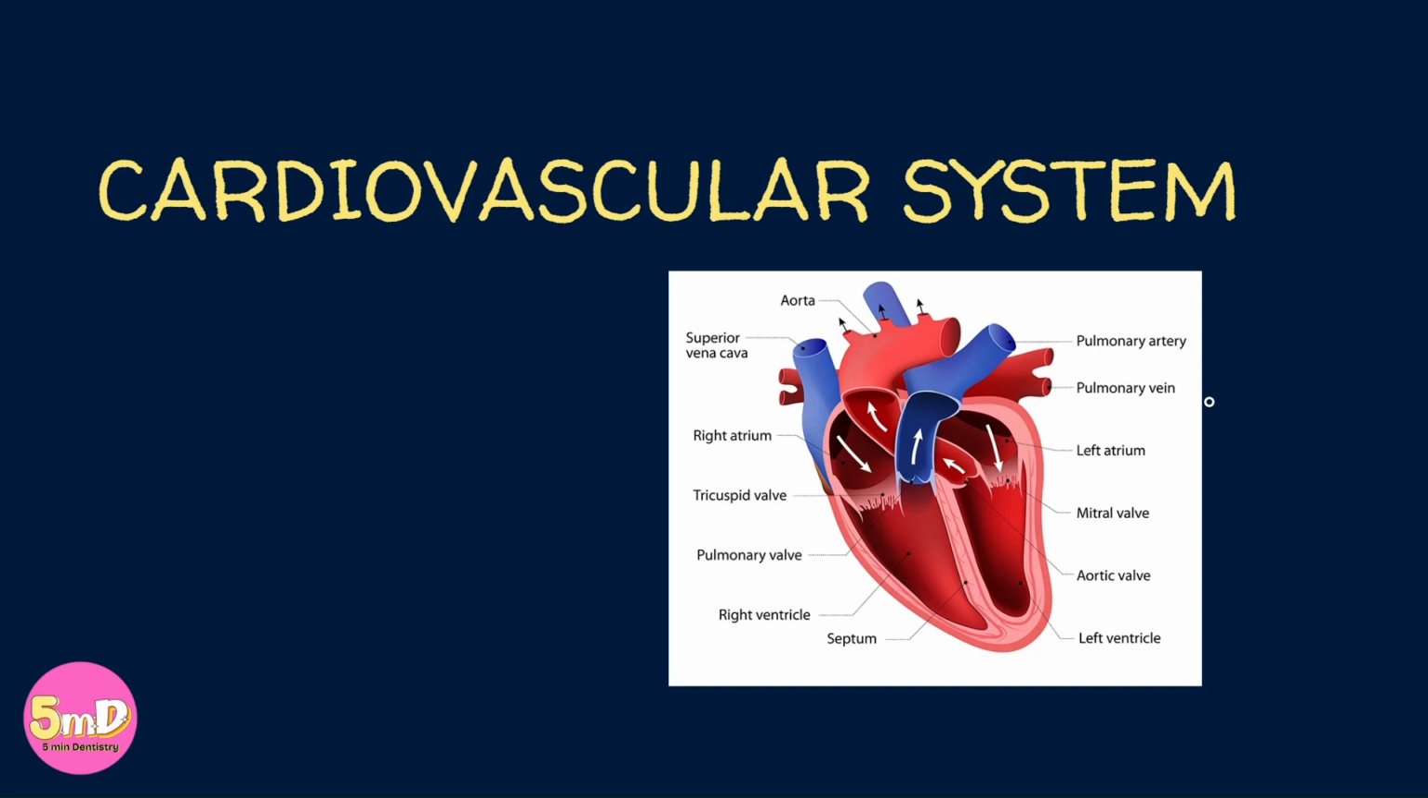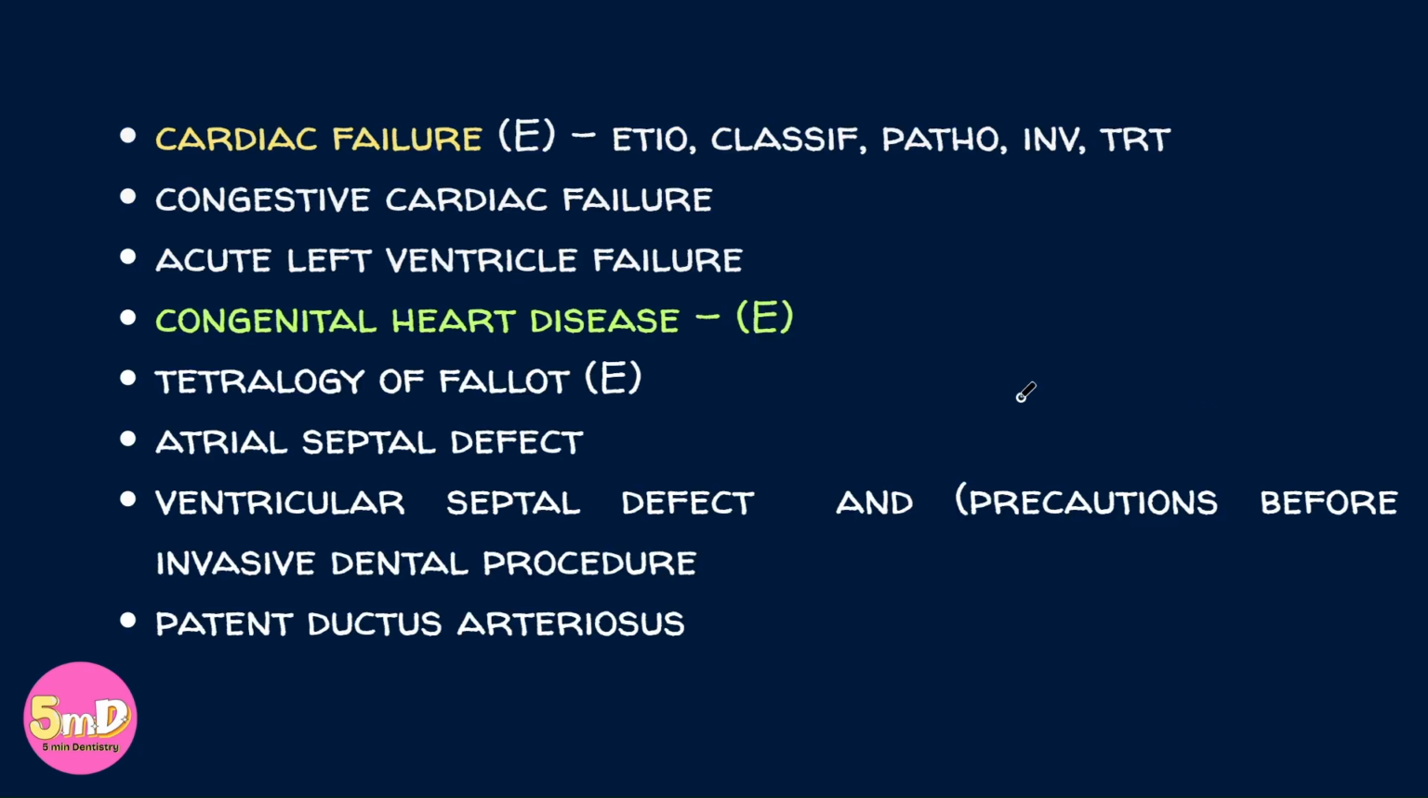So moving on with the first chapter, cardiovascular system. Note the topics here. Cardiac failure has been often asked. It is an important essay. So, whenever they ask an essay, you should always write definition, etiology, pathogenesis, classification if it is available, and clinical features, followed by investigations and treatment.